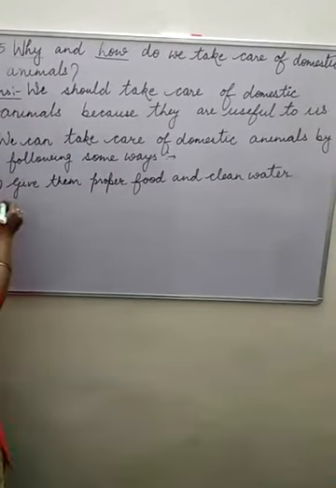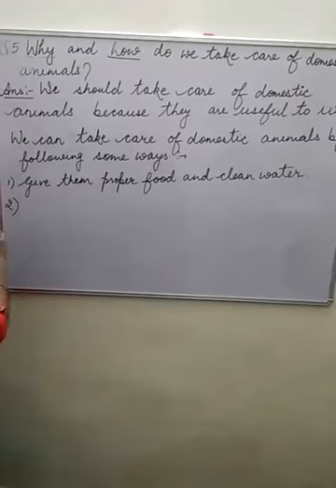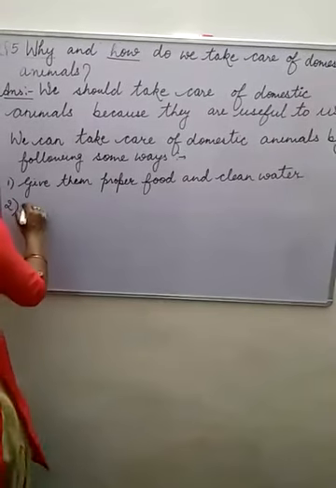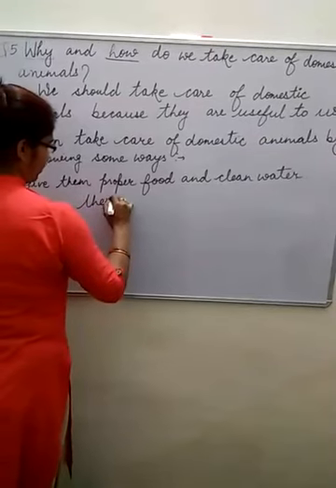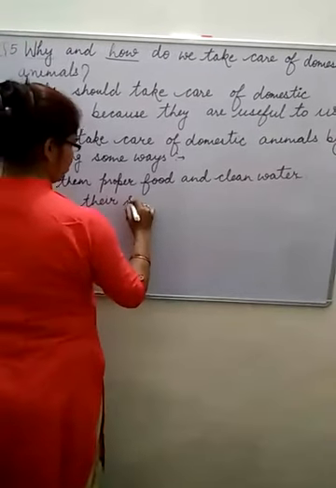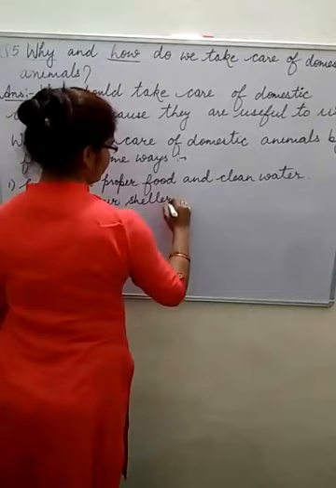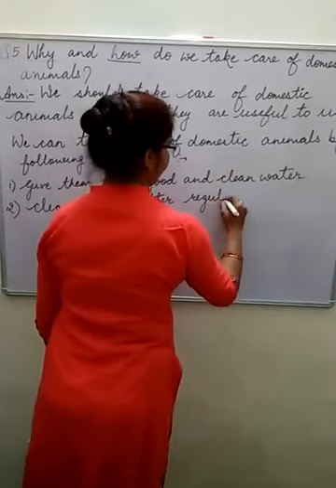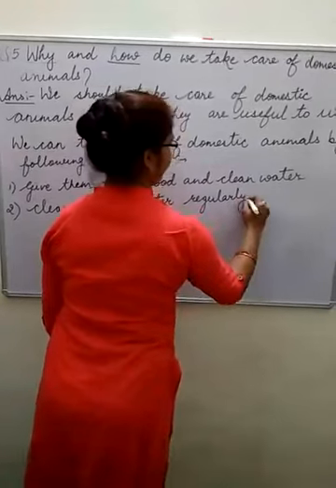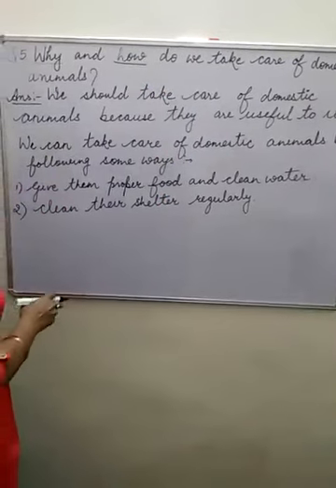Okay. Next, what should we do? Clean their shelter regularly. What is the meaning of this line?